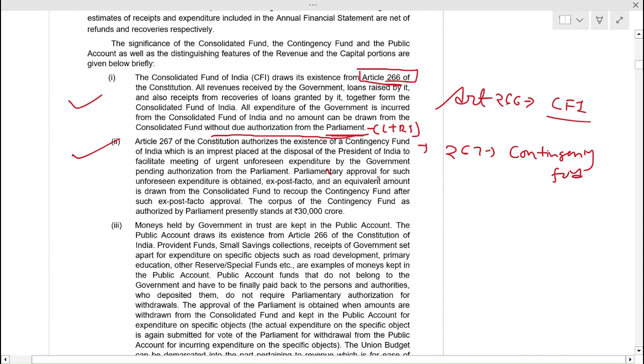Parliamentary approval for such unforeseen expenditure is obtained ex post facto and an equivalent amount is drawn from Consolidated Fund to recoup the contingency fund after such ex post approval.